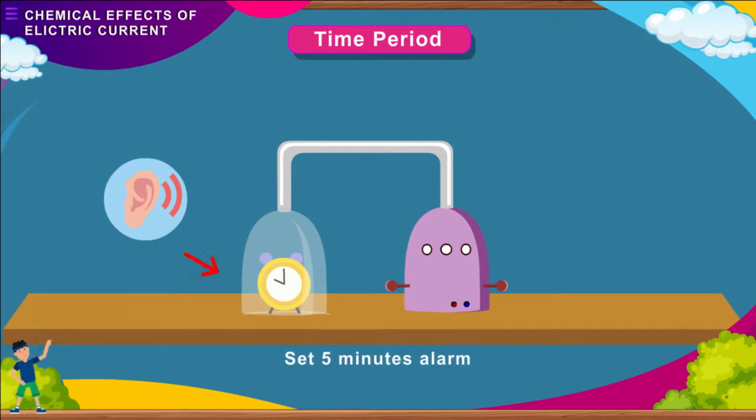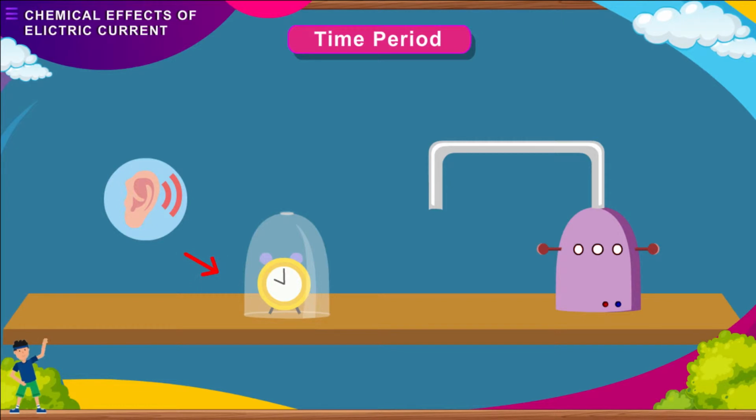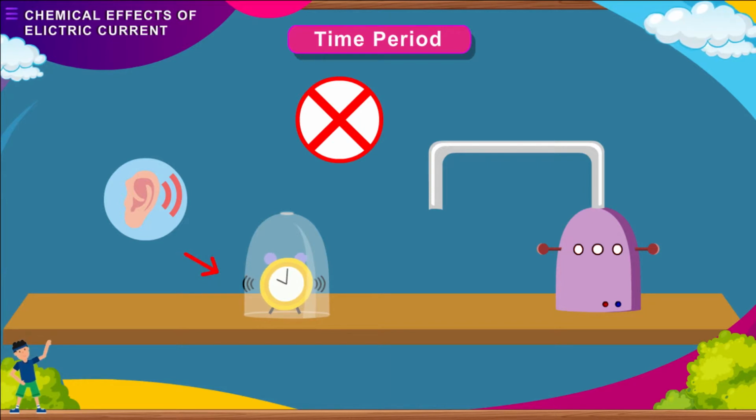Again, set the alarm and keep it inside the bell jar. Wait for the alarm to ring. You will not hear the alarm this time. It shows that when air is removed, sound is not heard. This is because sound can't travel through a vacuum. It means that sound needs a medium for its propagation.